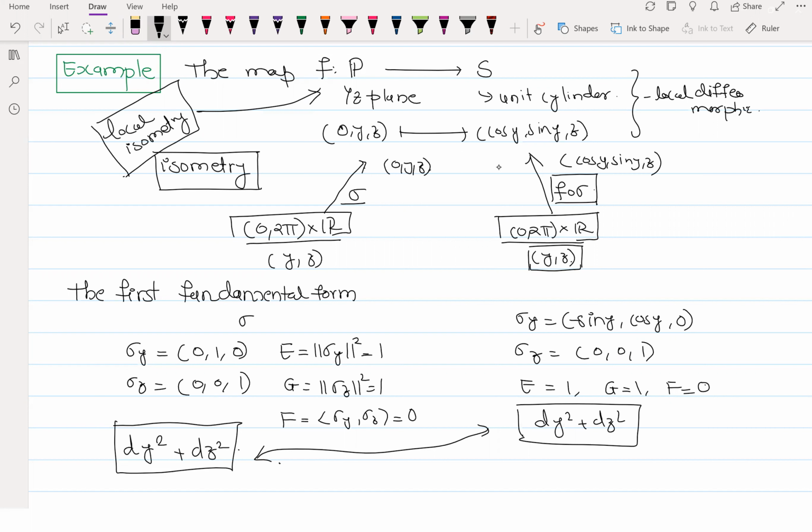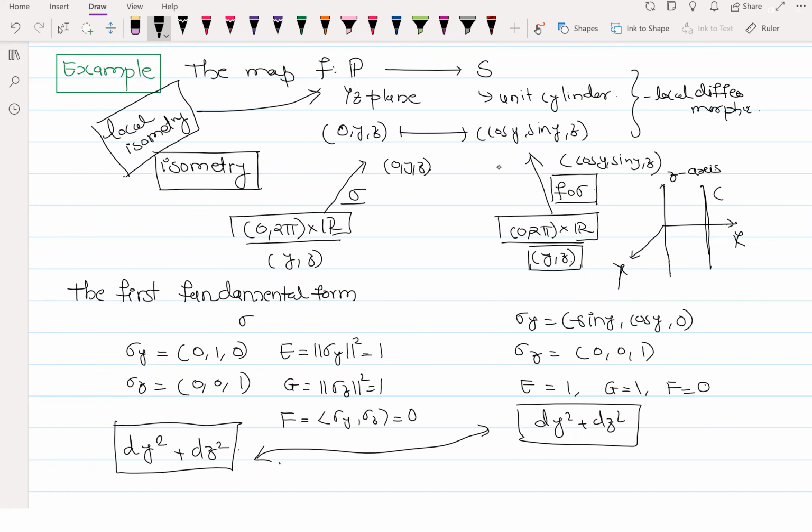Another way of looking at this: do you remember we saw last time the surface of revolution? In that case, what is the fundamental form? If you have a surface of revolution, is our cylinder a surface of revolution? Yes. How do you get it? Our curve is in the xz plane. Swaroop, can you tell me what this curve is?